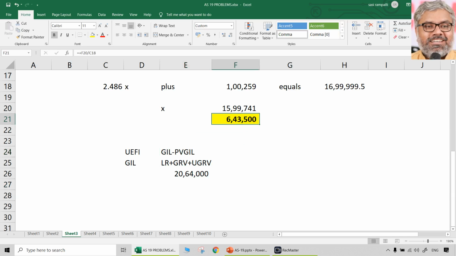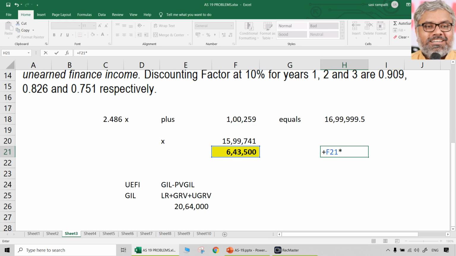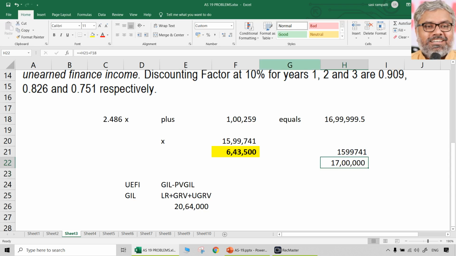Now, what is present value of gross investment in lease? That is present value of 3 years lease rentals plus present value of unguaranteed residual value. And should we calculate once again? There is no point in that. Why? Because we got the annual lease rentals itself by backward calculation. If you take the present value of 643,500 into annuity factor plus whatever the present value of the unguaranteed residual value, it should be naturally same. That should be equivalent to 16,99,999.5.